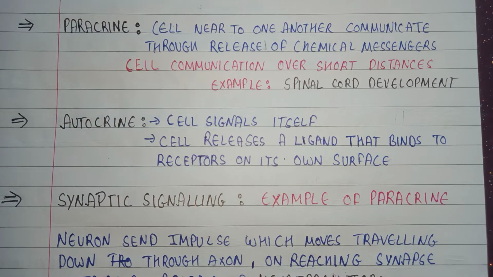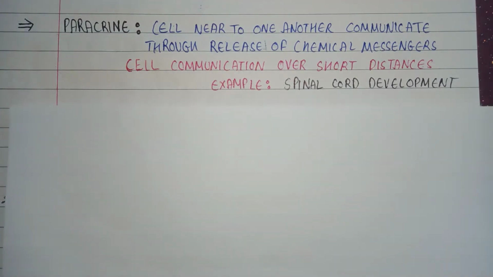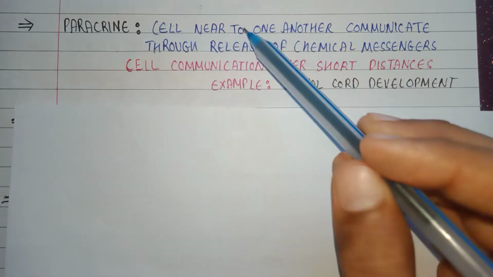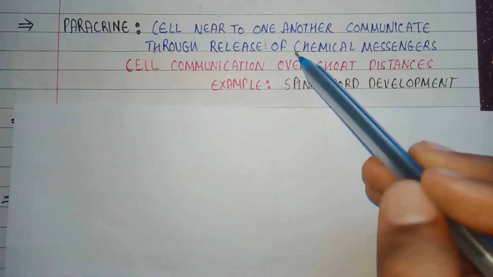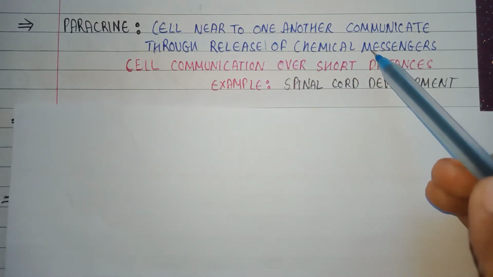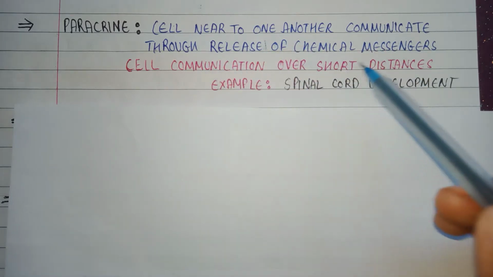First is the paracrine method. In the paracrine method, cells near to one another communicate through the release of chemical messengers. This is cell communication over short distances.